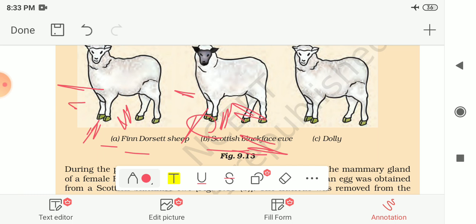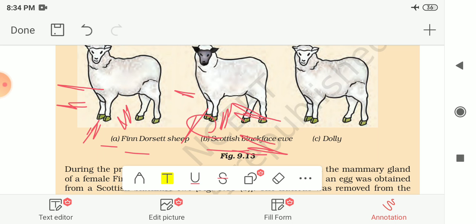That means this sheep only gave its nucleus, and the Scottish Blackface ewe gave birth to Dolly, and the egg was implanted and developed in her.